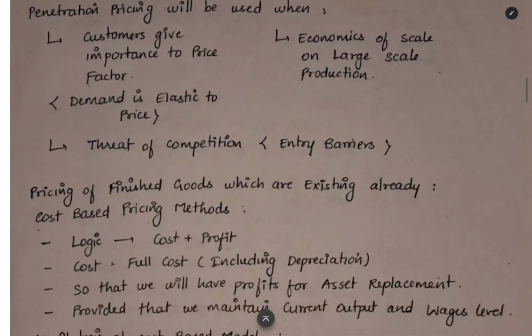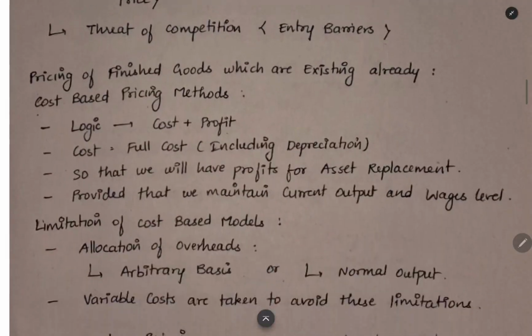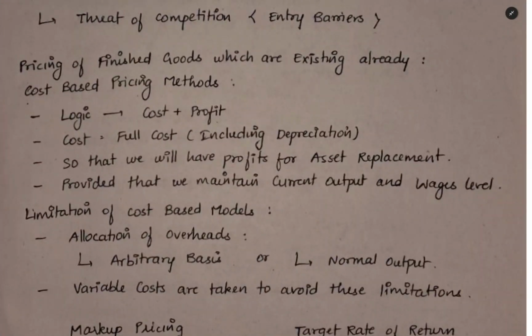That is the meaning of economies of scale. And then threat of competition. When you have threat of competition also, you can keep the price low as an entry barrier. The next thing is pricing of finished goods, which are already existing product line.